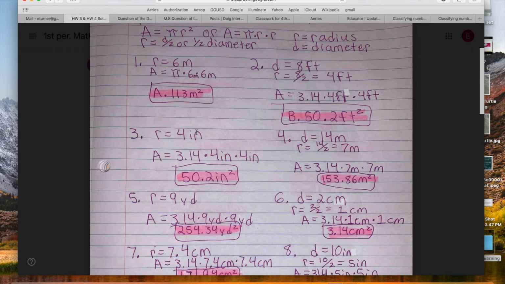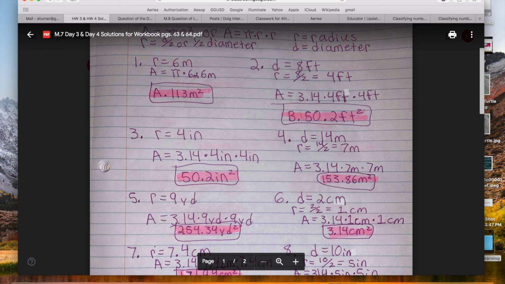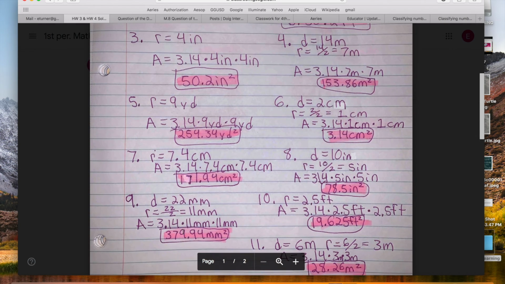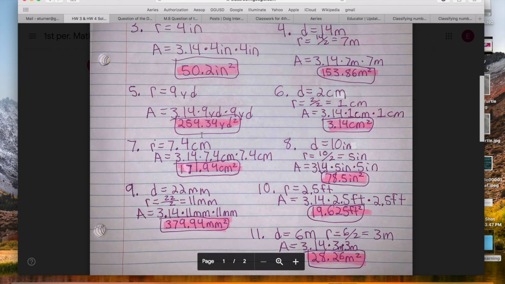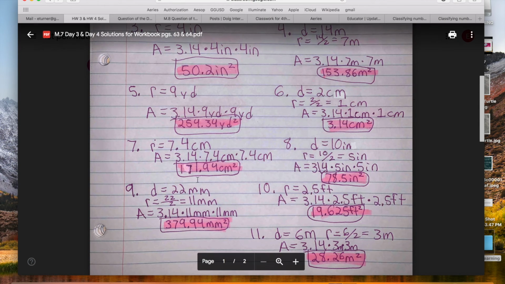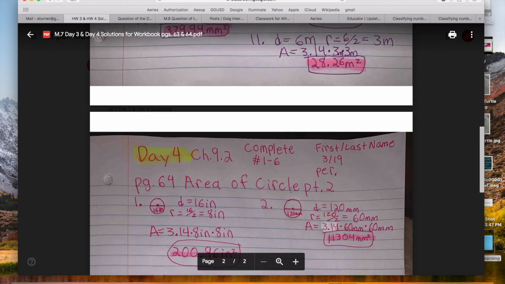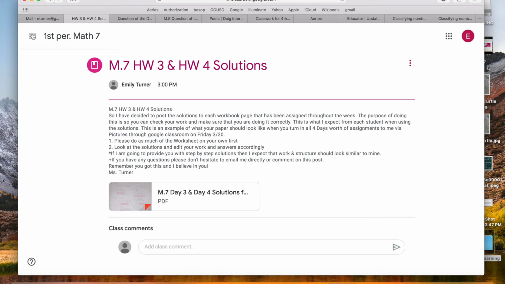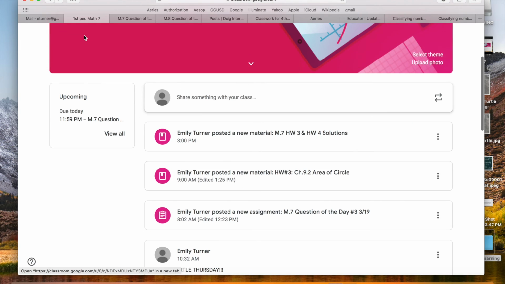So your work, if you're ever confused of how your paper should look, it should look very similar to this, okay? The solutions are to help you edit and correct your work. So I should see pretty similar work to this, okay? And here is day 4, which you will see tomorrow. Okay, so your solutions, please check your work every day. Now I'm going to go back.